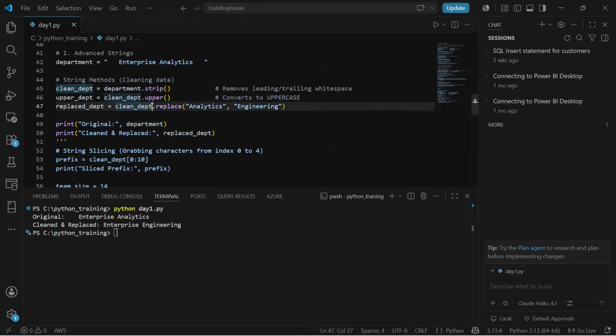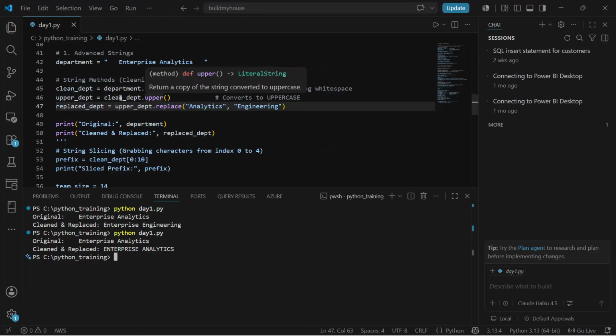What I'll do is make a small tweak here. I will use upper_department.replace. Yes, so this looks good. Now let me save and execute it again. Now you can see, since I've used the variable upper_department, which is converting clean_department to uppercase, the entire thing is being displayed as uppercase.